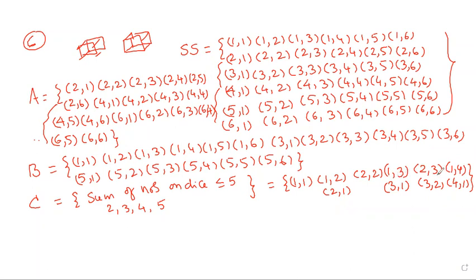Very good. Next 2 1, 3 1, 4 1. Next 2 2, 2 3, 3 2 completed, right? Exactly, so the C set is over.